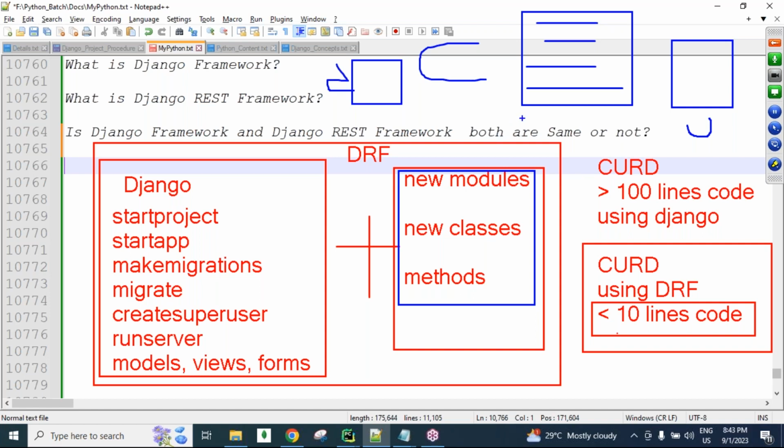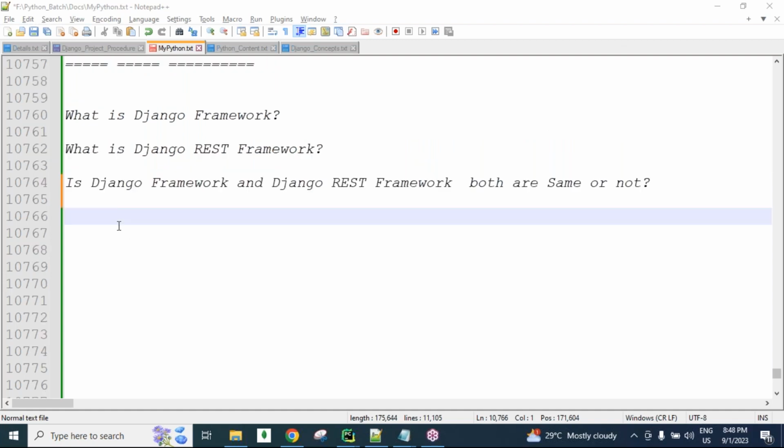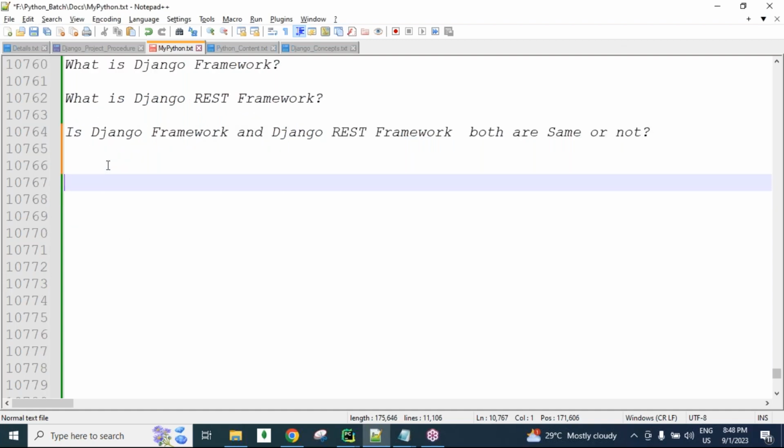So this is one of the biggest advantages of using the Django REST framework. Remember that. And also, guys, Django REST framework reduces the burden on developers while creating APIs.